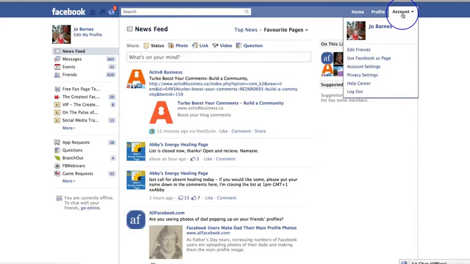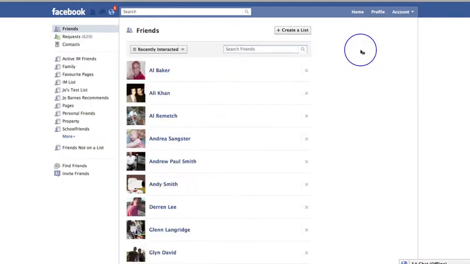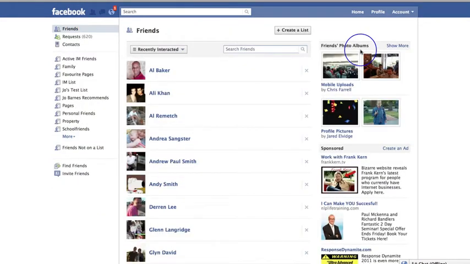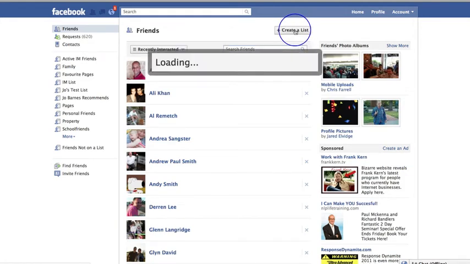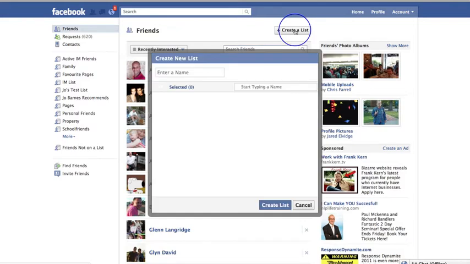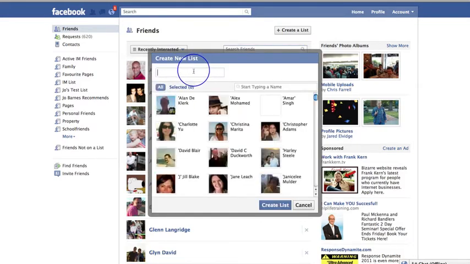If we go over here to account, you want to be going to edit friends. And all you do is create a list. You simply click on create a list. That's going to take a second to load, and then call your list favorite pages or whatever it is that you want to call it.